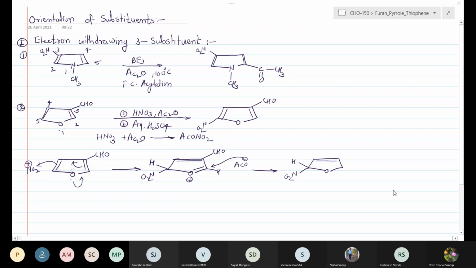The next step is the nucleophilic attack of the acetyl group. We can get the addition product.